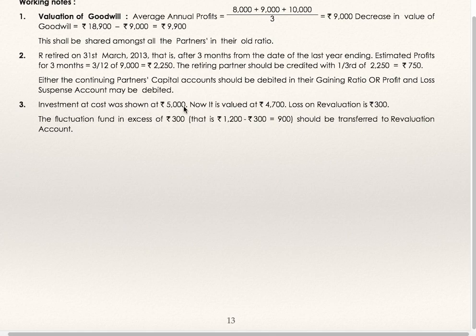Investments at cost was shown at 5,000. Now it is valued at 4,700. Loss on revaluation is 300. The fluctuation fund in excess of 300, that is 900, should be transferred to revaluation account. Either it can be transferred to revaluation account or distributed to partners in profit sharing ratio. Effect is one and the same.